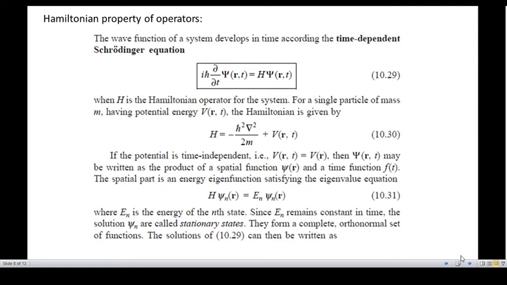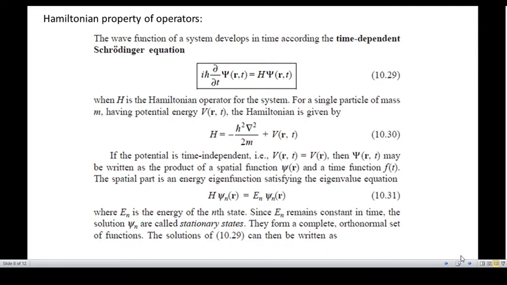And En remains constant in time. The solutions psi n are called stationary states. So this is the explanation for the Hamiltonian property of the operator.